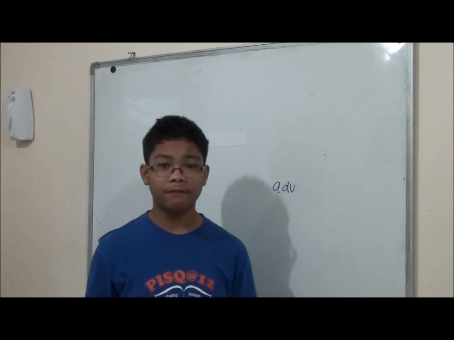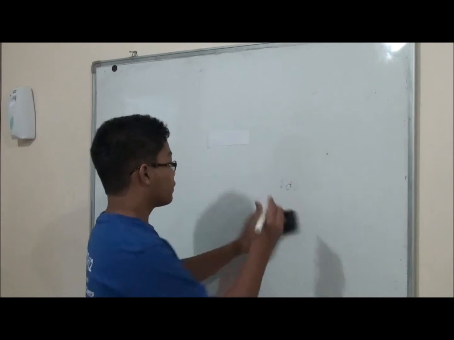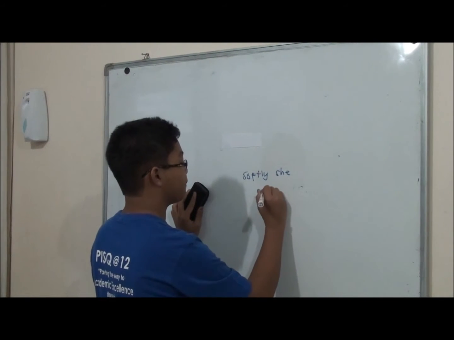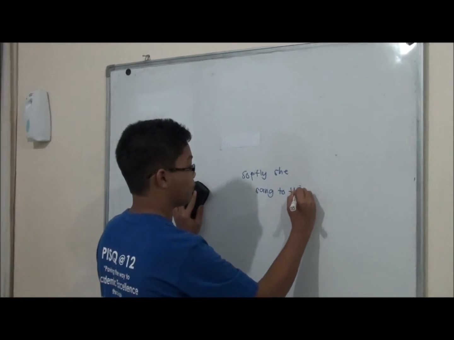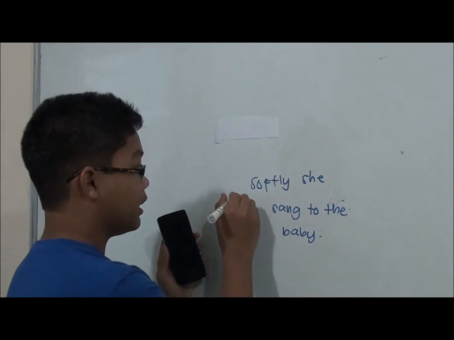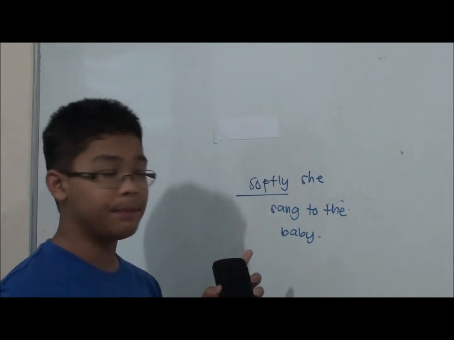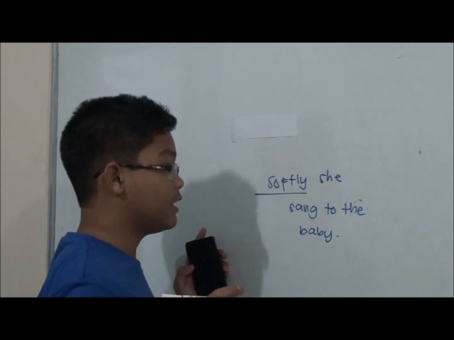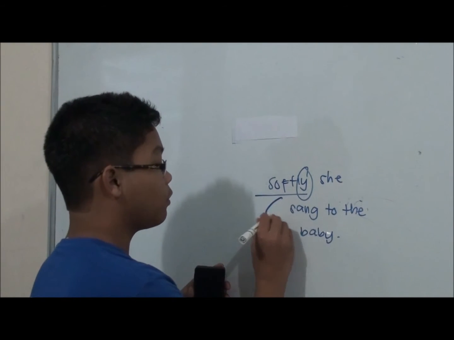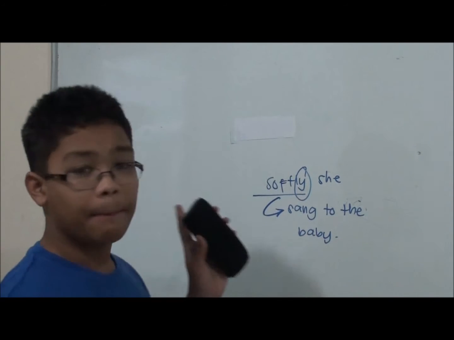One example is the phrase, softly she sang to the baby. We can easily find out that this word softly is an adverb in the phrase because it is found at the beginning of the sentence. It has the suffix ly, which I will discuss later. And of course, it modifies the word sang. Moving on, the position of the adverb may have an effect on the meaning of the sentence.